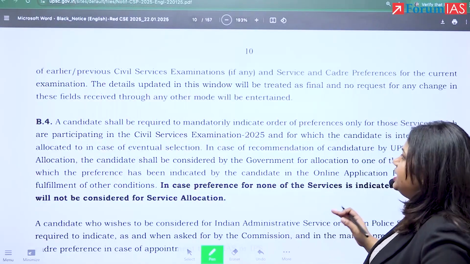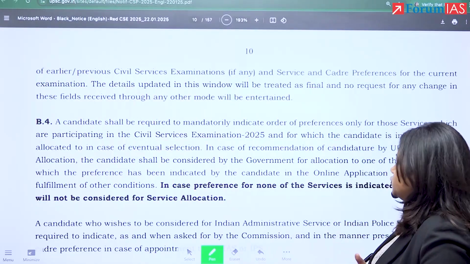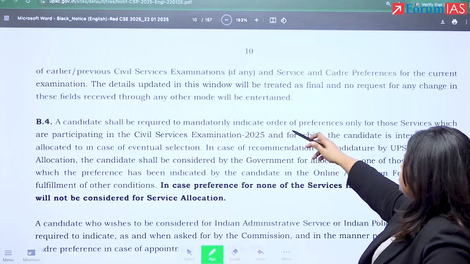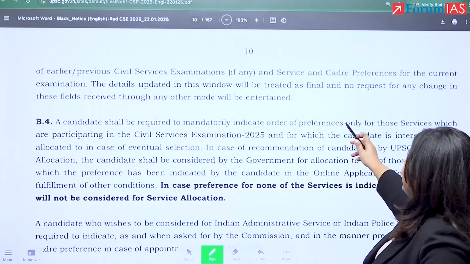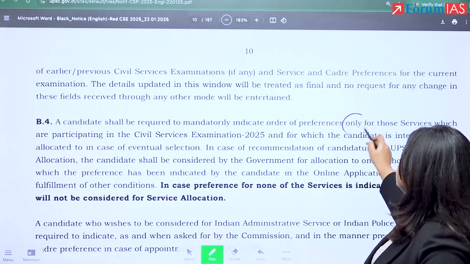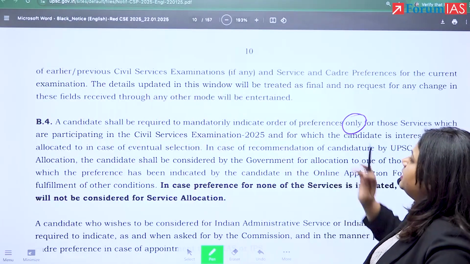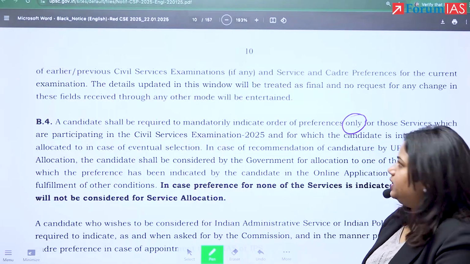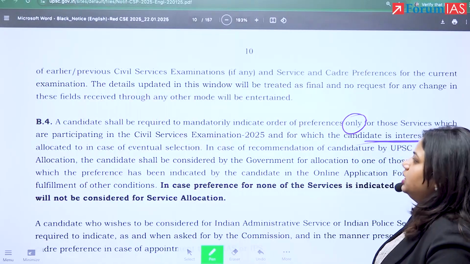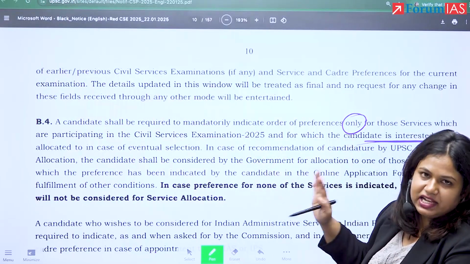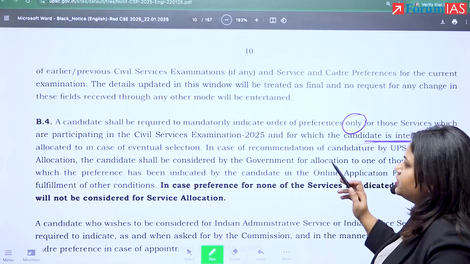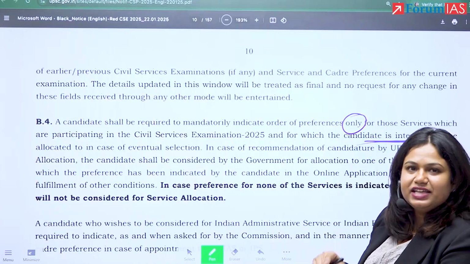Let us read very carefully what is given in your notification. They are saying, a candidate shall be required to mandatorily indicate the order of preferences only for those services which are participating in the Civil Services Examination 2025 and for which the candidate is interested to be allocated in the case of eventual selection.